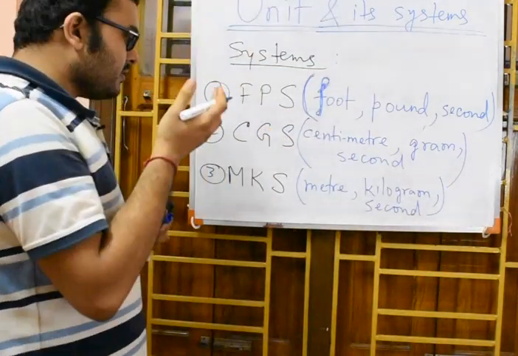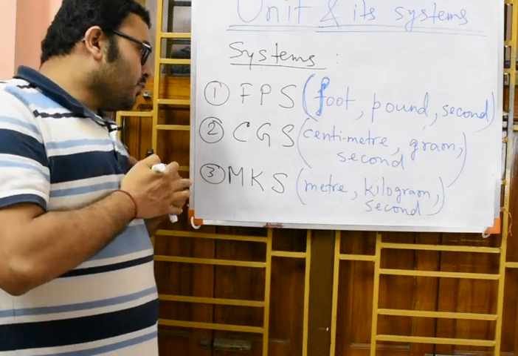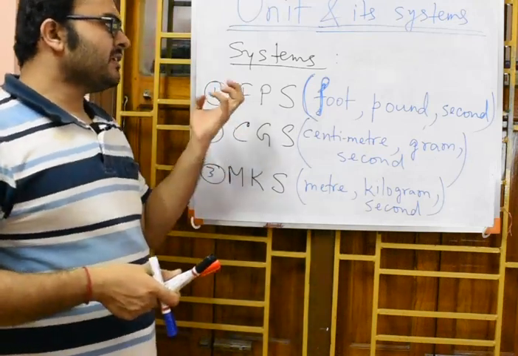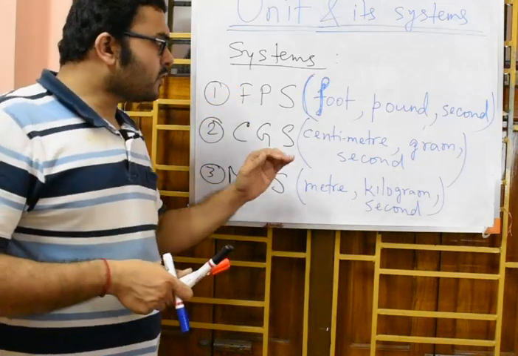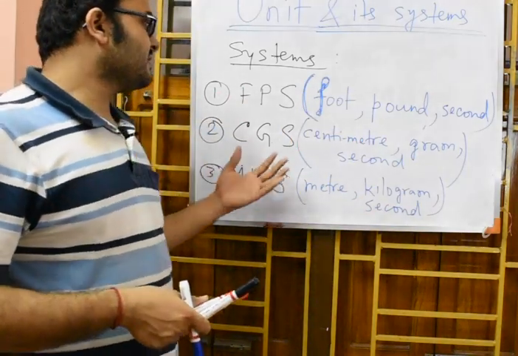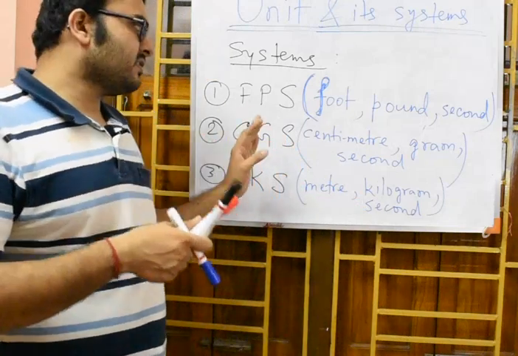Now you see, in these various systems of units that we have mentioned, we are only referring to three fundamental physical quantities: length, mass and time. We have not gone beyond this. Now you have to measure various other things, not only length, mass or time.